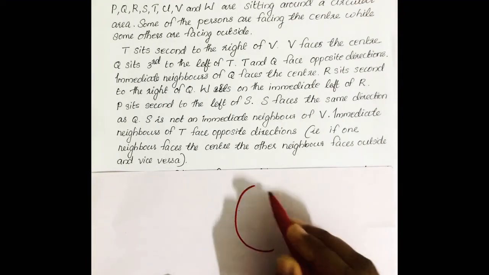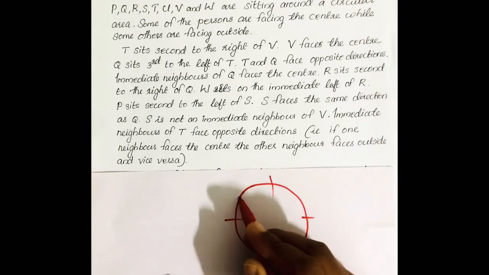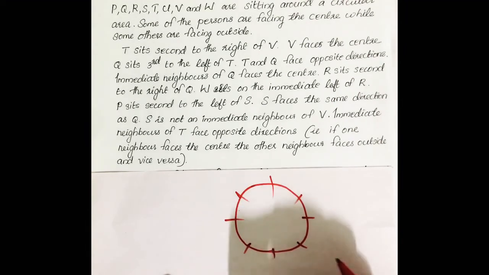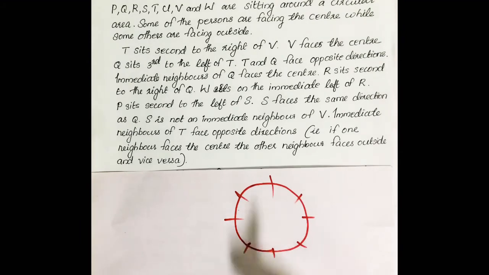First we draw the circle, then we mark down 8 places. Then the first condition: T sits second to the right of V. V faces the center. In this question also, the first condition itself clearly mentions V is facing the center. So we can start with V, facing towards the center.